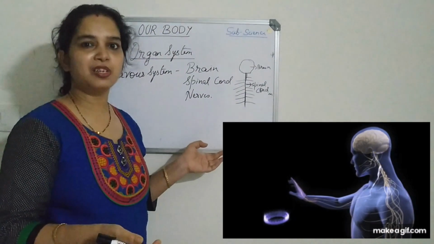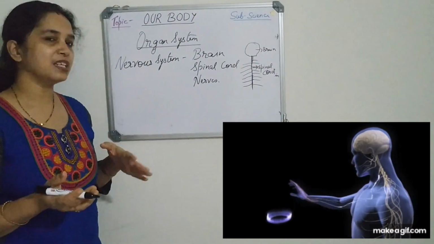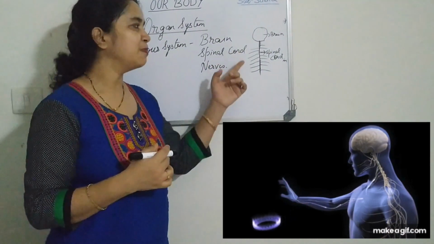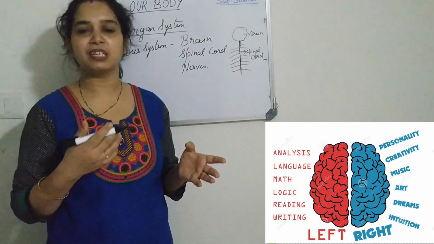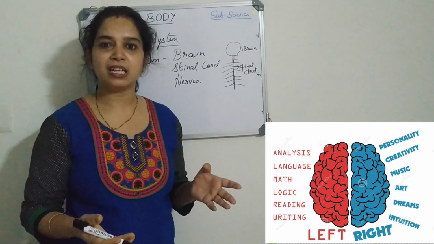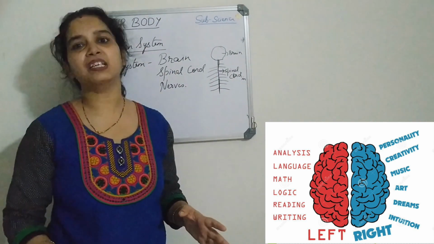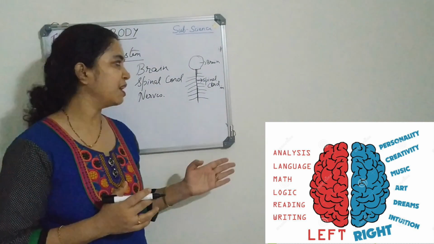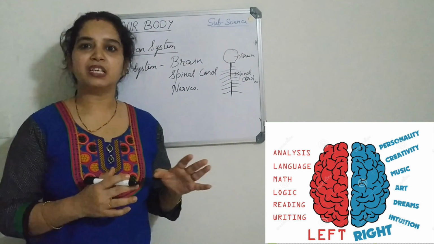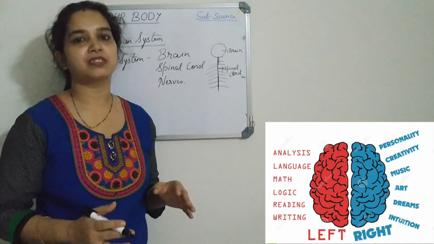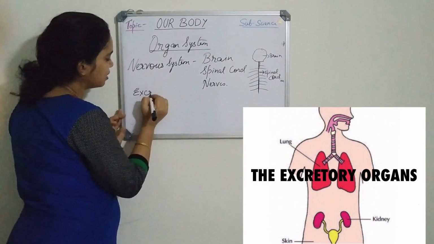So when you touch a very hot object, what happens? You remove your hand. This is all by sending and receiving messages by the brain. It is controlled by the brain. All your activities like reading, dancing, thinking, doing maths, analytical things and imagination, everything is controlled by the brain, one and only the brain. The brain is the only thing that controls each and every organ and organ system of a body. Now we will discuss the excretory system.